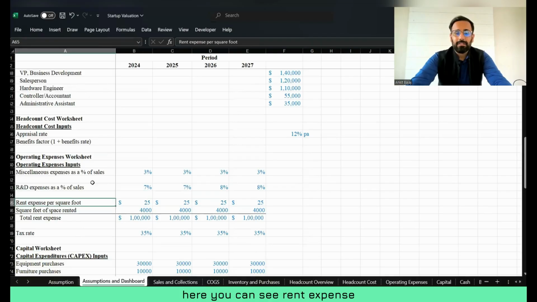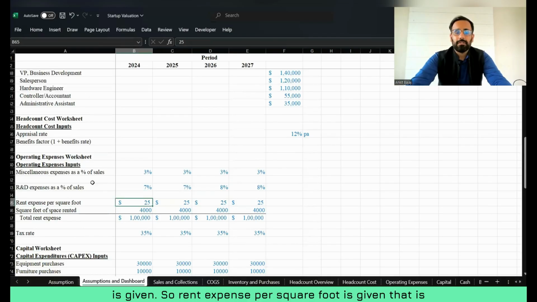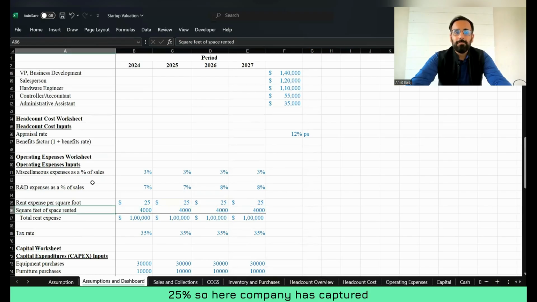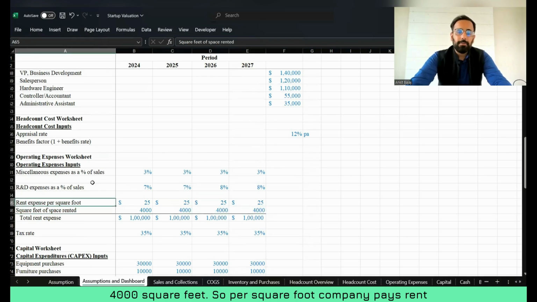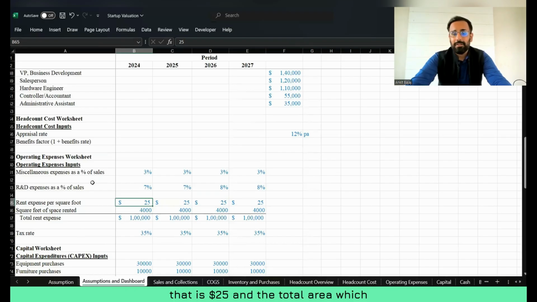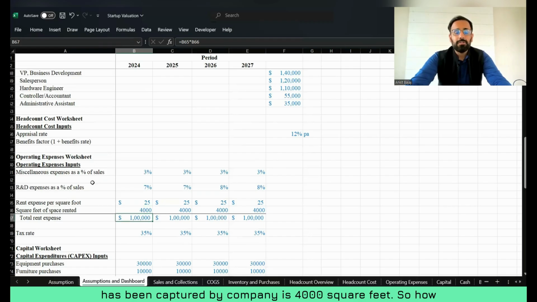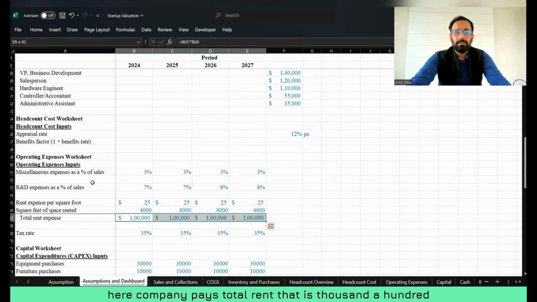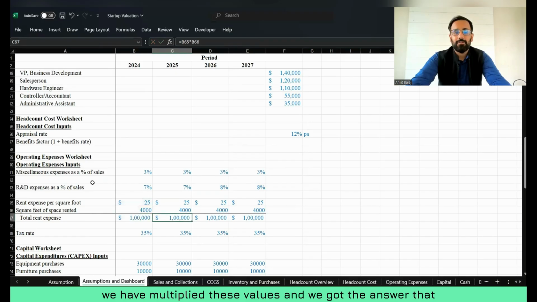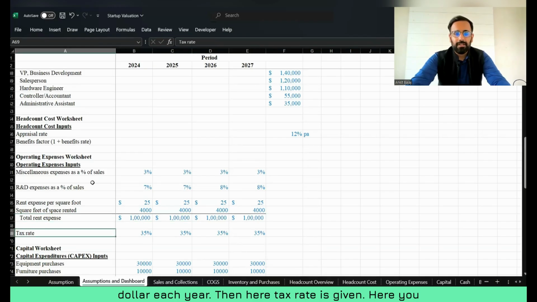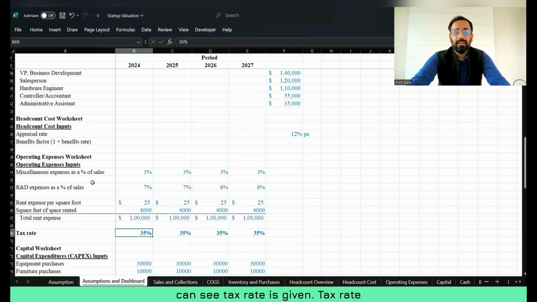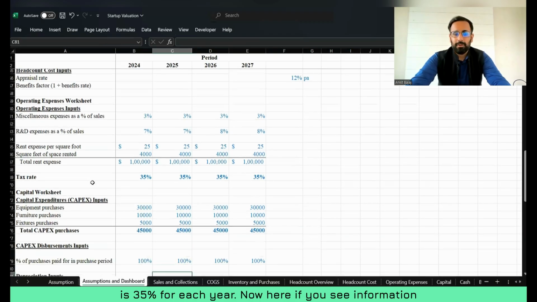Then here you can see rent expenses are given. The rent expense per square foot is given, that is $25. The company has taken 4,000 square feet. So per square foot the company pays $25 rent, and the total area taken by the company is 4,000 square feet. So how much total rent does the company pay here? The company pays total rent of $100,000. Here we have multiplied these values and got the answer that the company pays $100,000 each year. Then here the tax rate is given, right? Tax rate is 35% for each year.